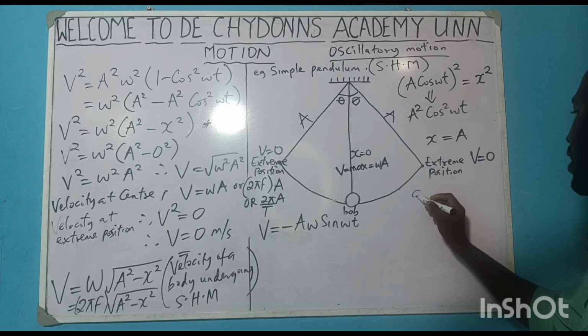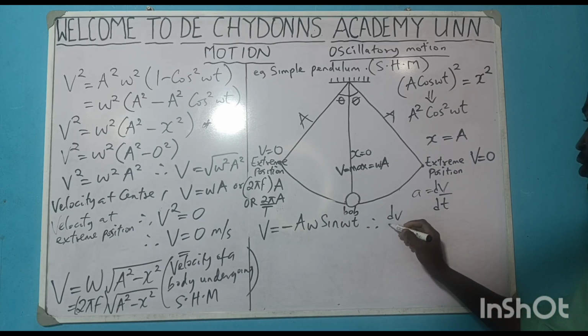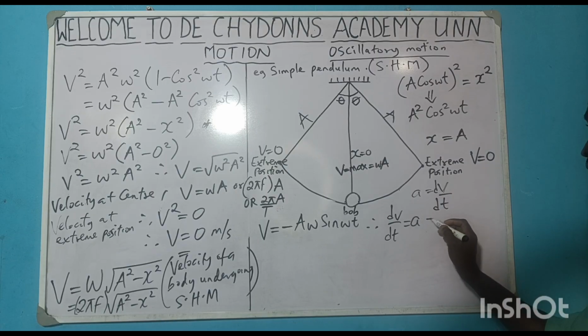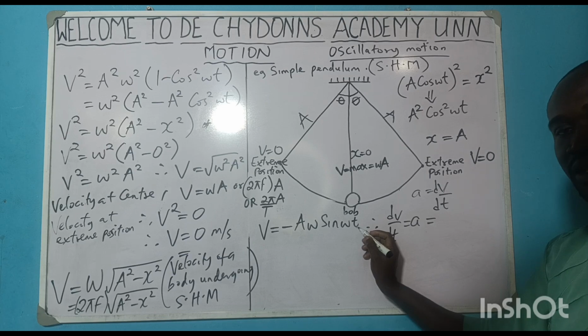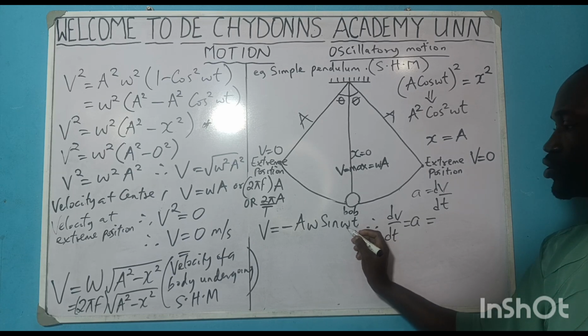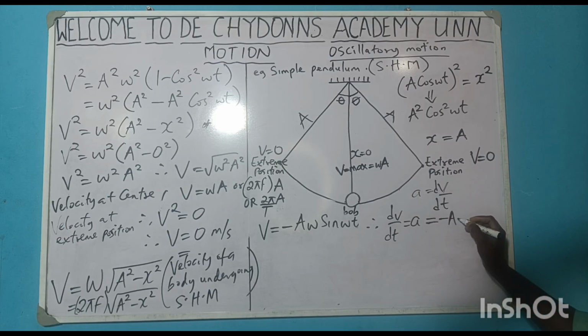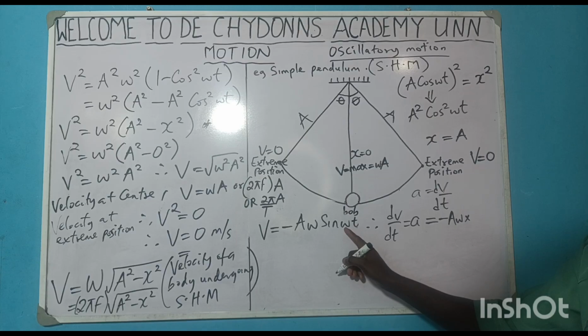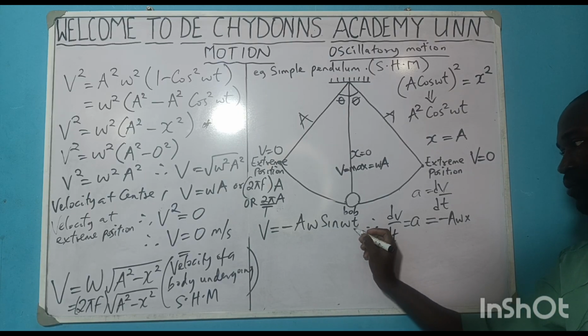Remember that acceleration is equal to dv over dt. That means when you differentiate v with respect to t, you get acceleration. Let's differentiate. We say dv over dt is equal to acceleration and is equal to, what is the letter beside this t? You say it's w. Are you getting it? So I will be bringing out the w. So I will have minus Aw times, what is the letter beside this w? Because we are differentiating with respect to t. That is what this formula is telling us, with respect to t. So the letter beside the w, we pick it.